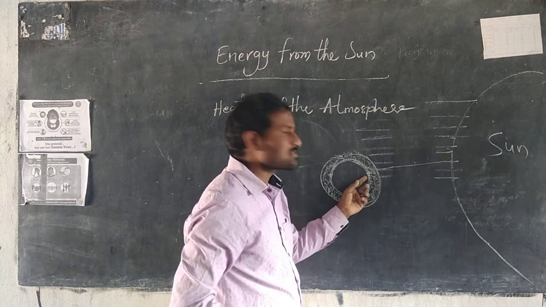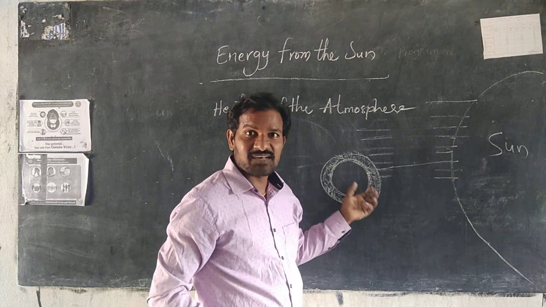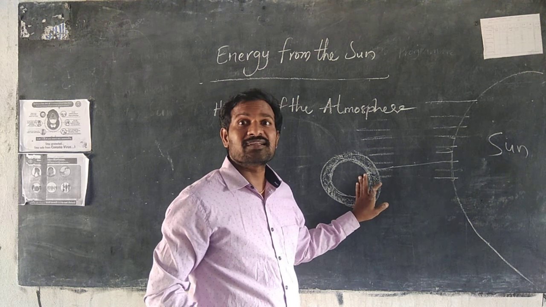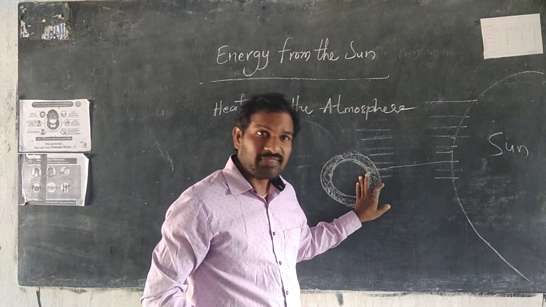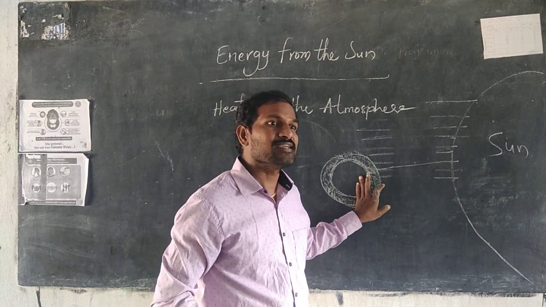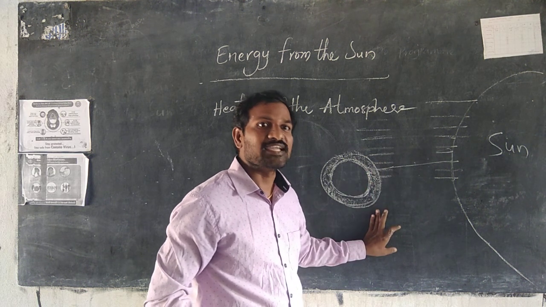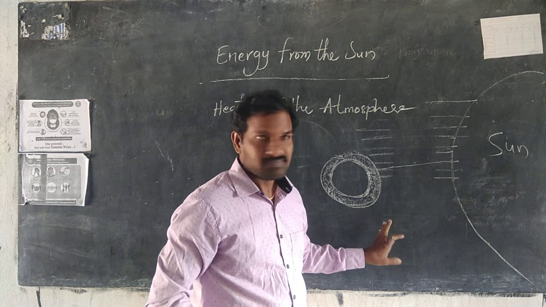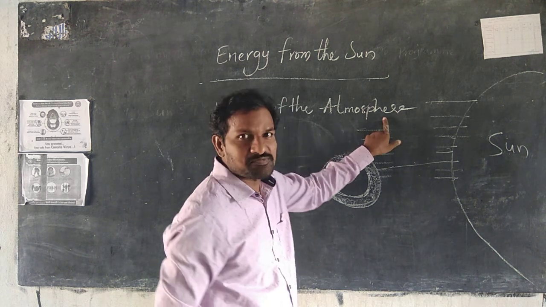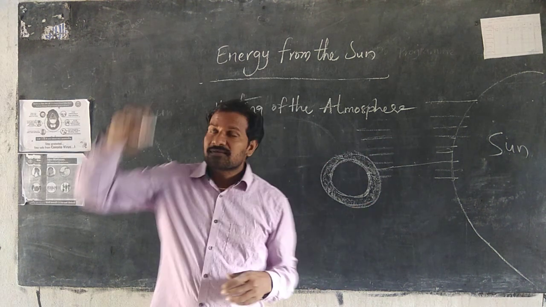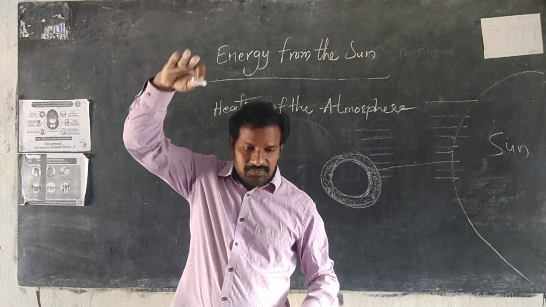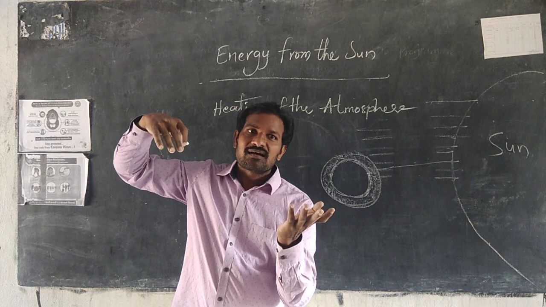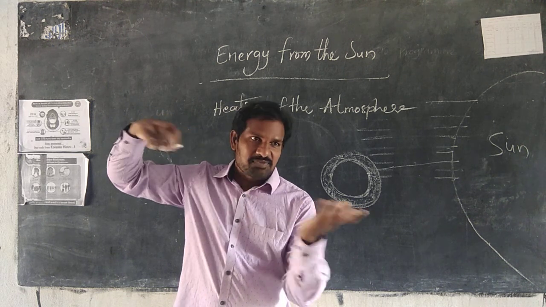Not directly by the sun. It is not heated up by the sun; it is heated up by the earth's radiation. When the earth reflects the energy, then the atmosphere is heated up. Heating of the atmosphere. See this? There is the sun. Between the sun and the earth, what is that layer? The atmosphere. The atmosphere is air.